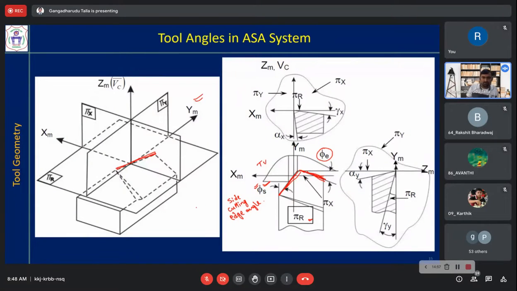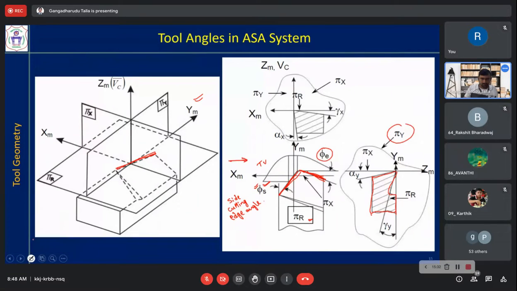Now if you view the cutting tool in this direction, it means you are projecting the features of the cutting tool on the pi y plane. So this is the pi y plane. You can see the tool like this. It will look like this, this hatched portion.